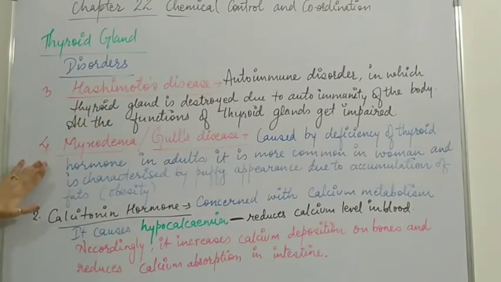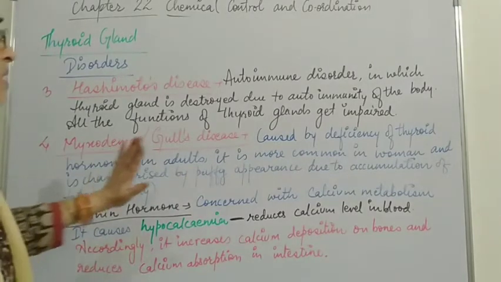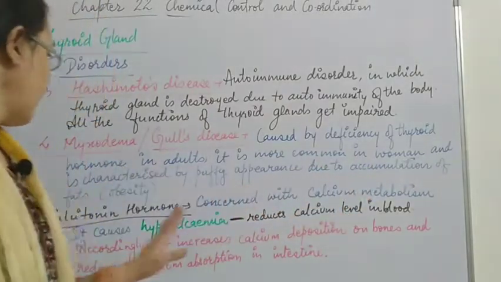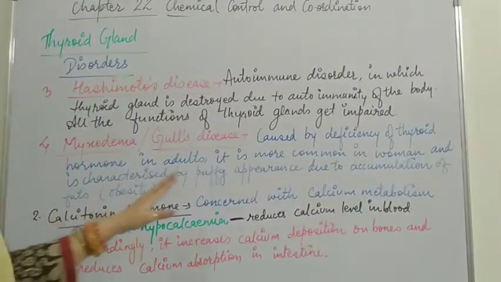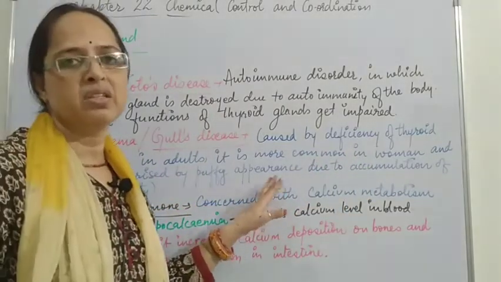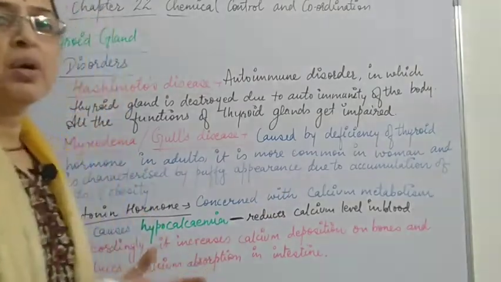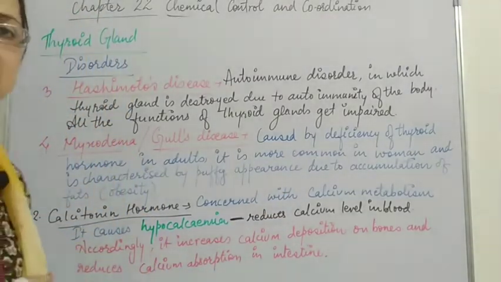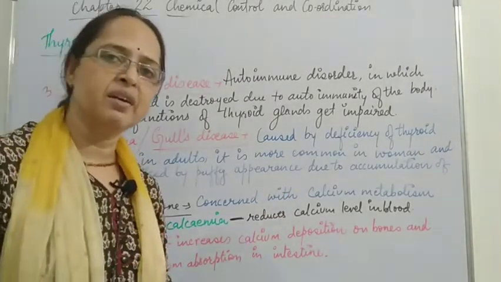The next one is myxedema, also called Gull's disease. In this disease, there is a deficiency of thyroid hormone in adults. It is more common in women and is characterized by a puffy appearance. That means it results in obesity because deposition of fat occurs and the metabolic activities are affected.